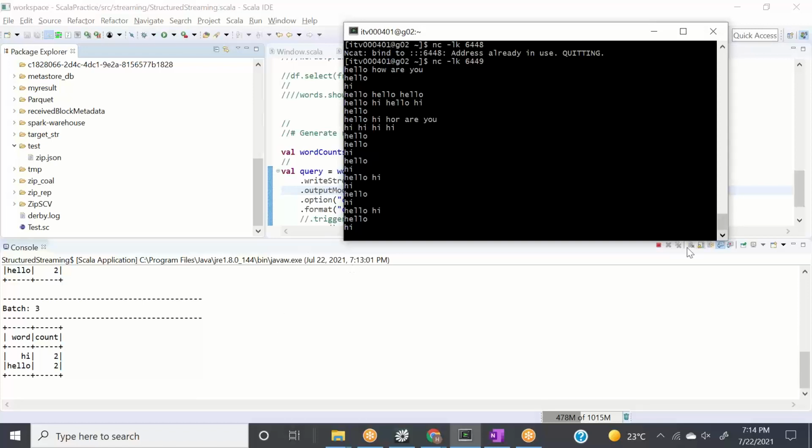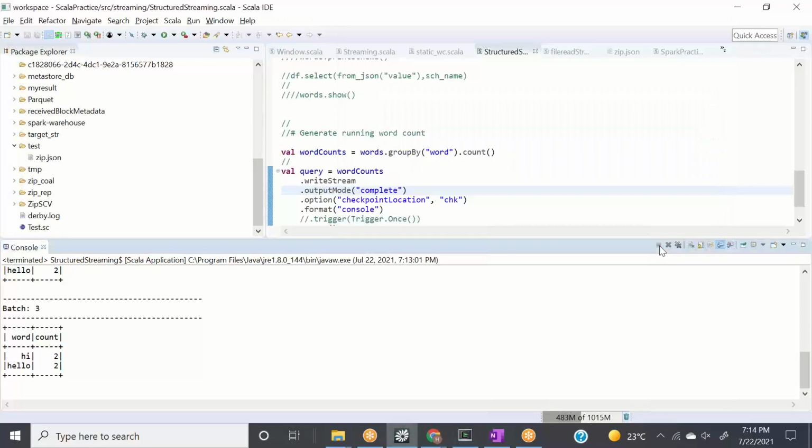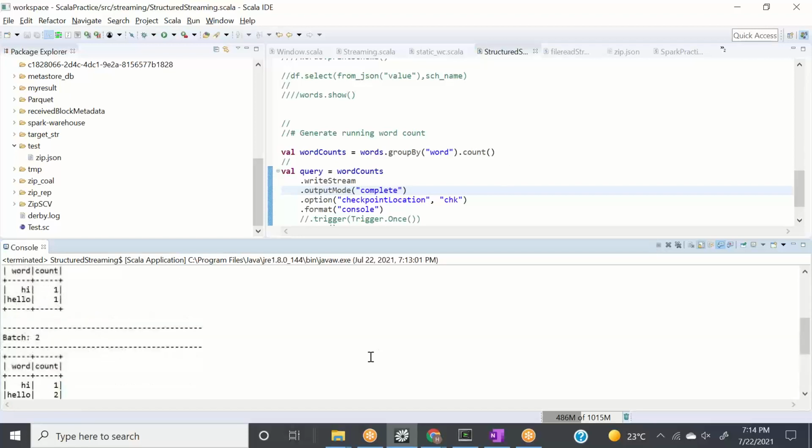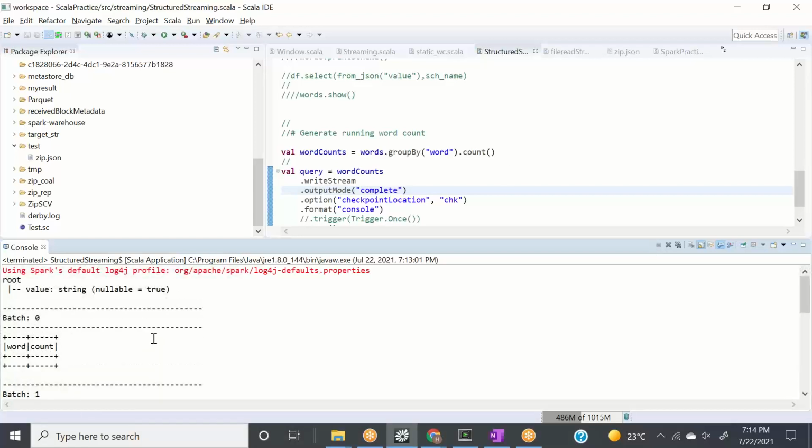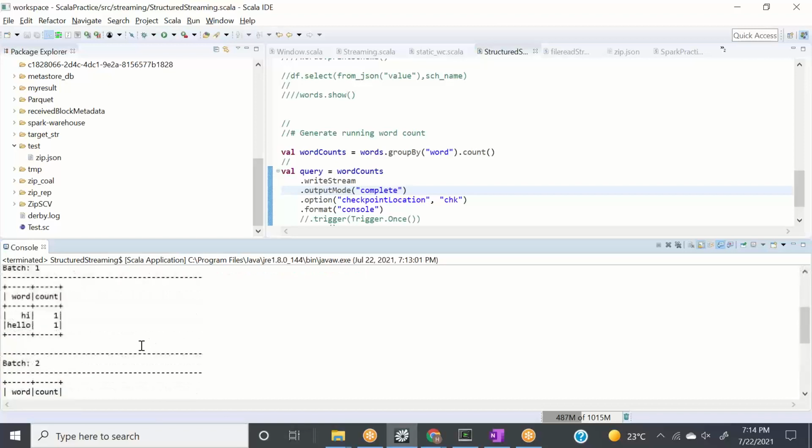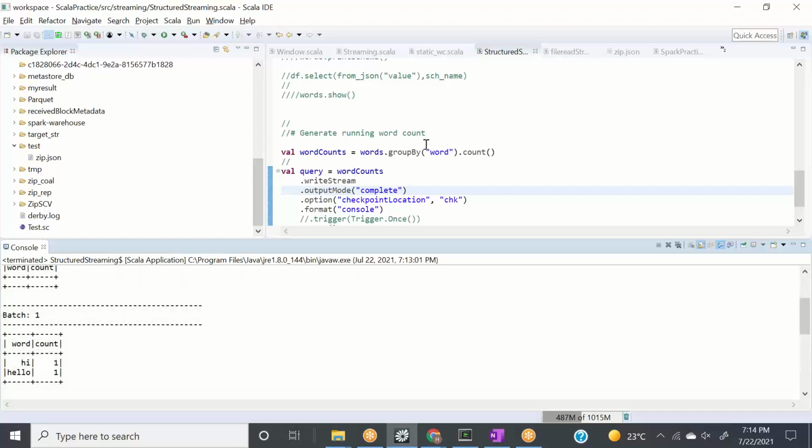Okay, so what we came to know is that the complete mode maintains the state, obviously, from the start of the session to the end of the session. At the same time, it will give me the results from the previous batch as well, right? So this is how complete mode and your update mode will work.